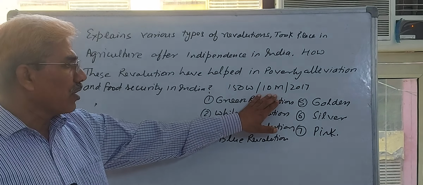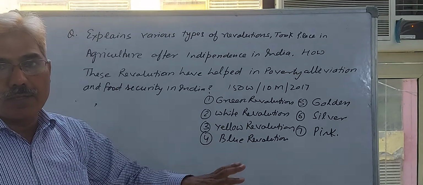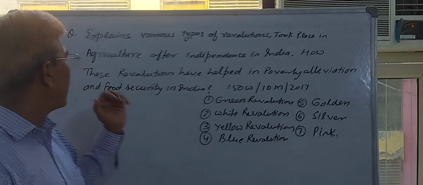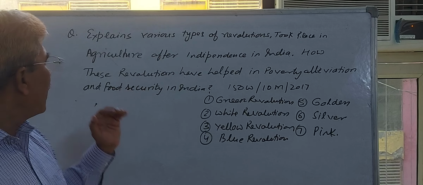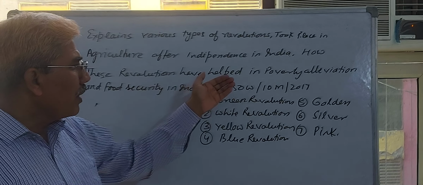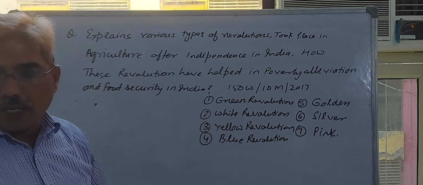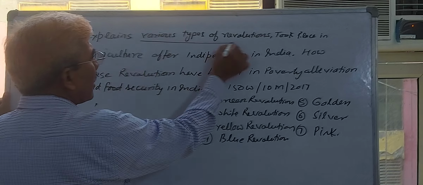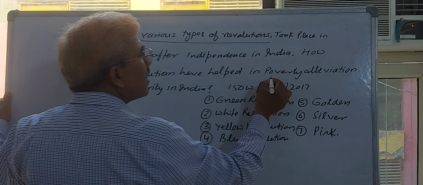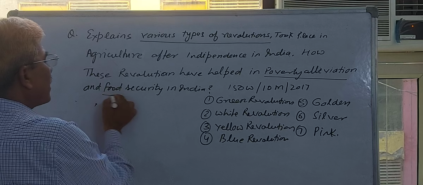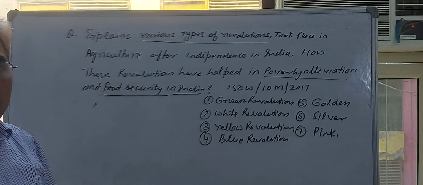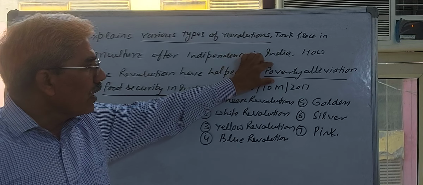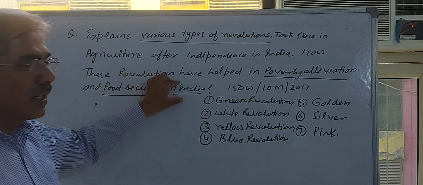The 2017 question is a 10 marks question, and you have to write 150 words. The question is: explain various types of revolution that took place in agriculture after independence in India, and how these revolutions have helped in poverty alleviation and food security in India. Now you are very clear, there are 3 points. Number one, various types of revolution after independence, and their role in poverty alleviation and food security in India. The key point is very clear.